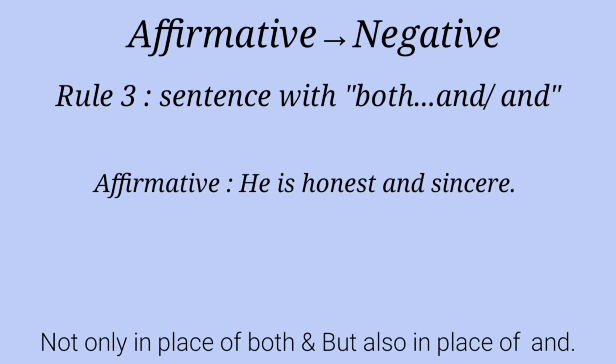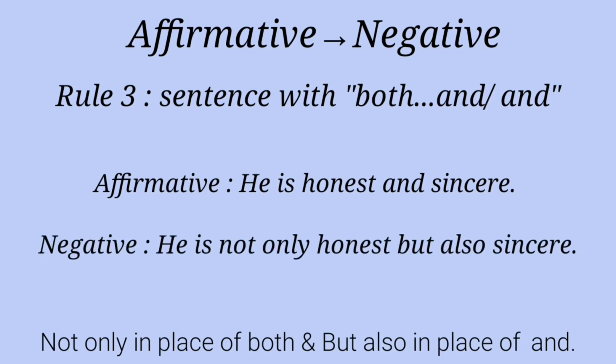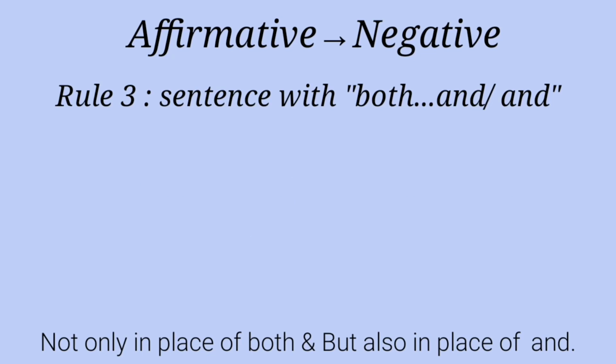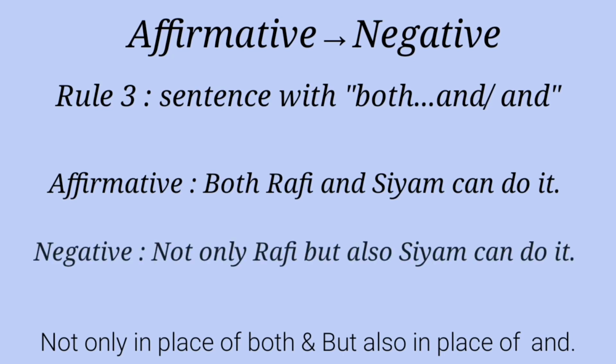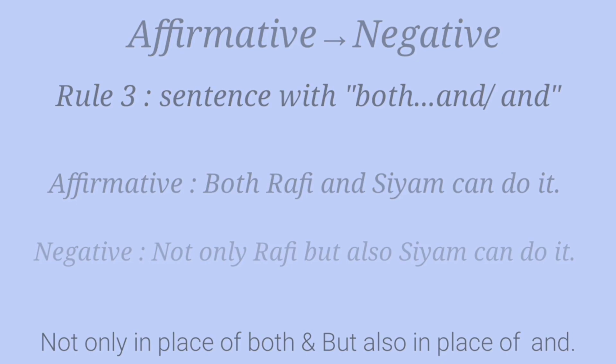He is honest and sincere. Our negative is, he is not only honest but also sincere. Look at another example. Both Rafi and Siam can do it. Our negative is, not only Rafi but also Siam can do it.